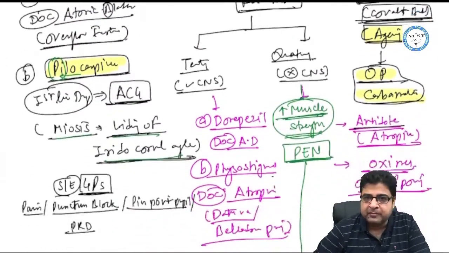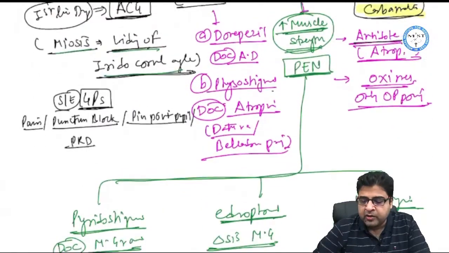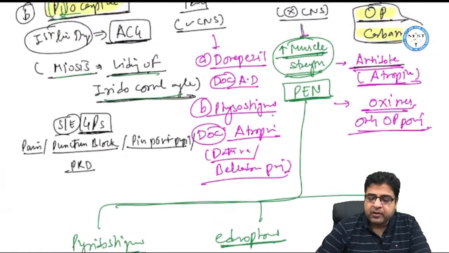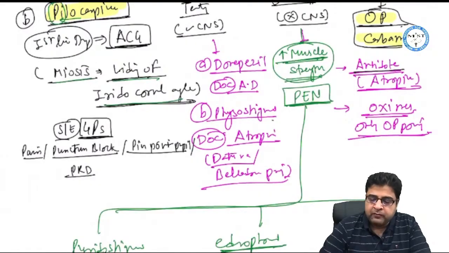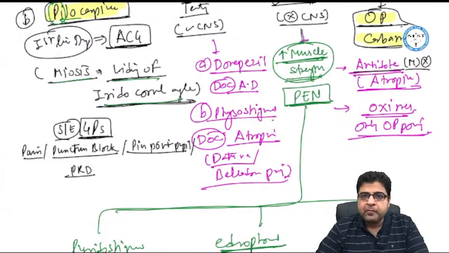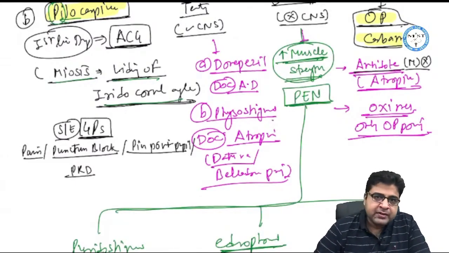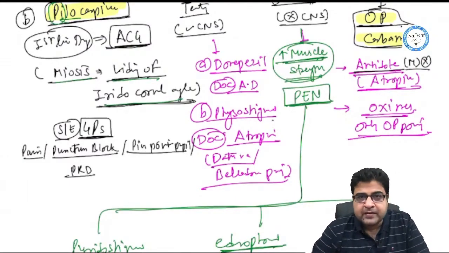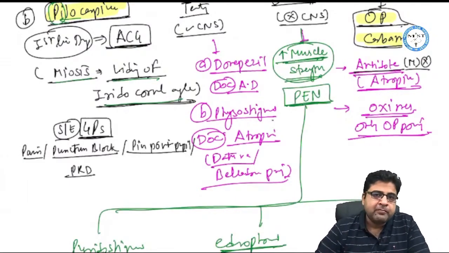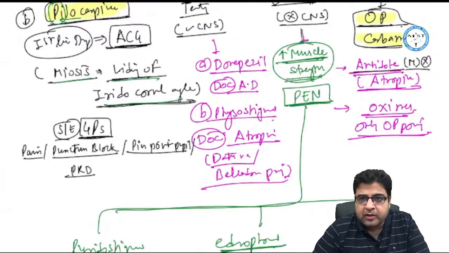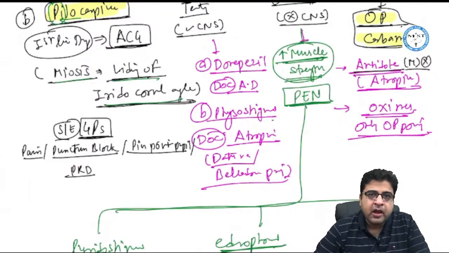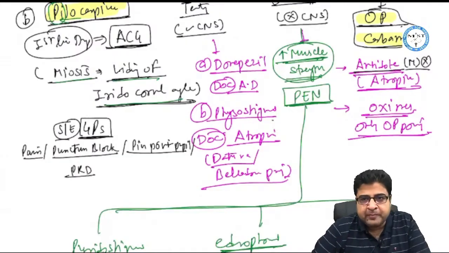Now here we have to give an antidote. The antidote is atropine. So the name of the antidote is atropine, which is blocker of muscarinic receptor. OP poisoning, carbamate poisoning will lead to excess of acetylcholine that will act on muscarinic receptor and can lead to DUMBBELS as symptoms. So if I block this muscarinic receptor by atropine, I can treat OP poisoning and carbamate poisoning. So it is the antidote of choice, drug of choice for OP poisoning, carbamate poisoning.